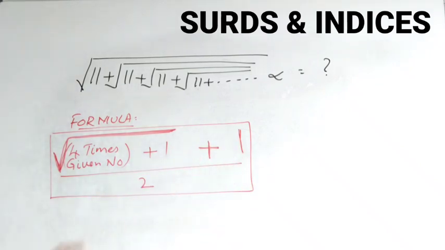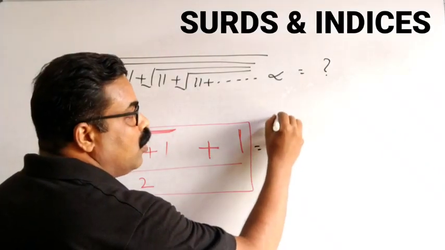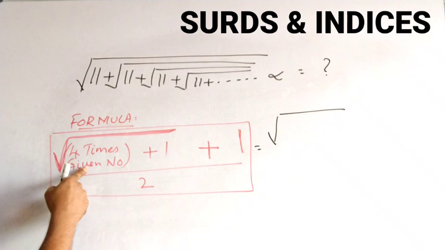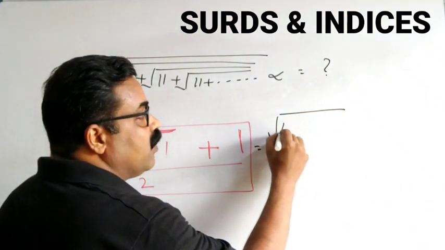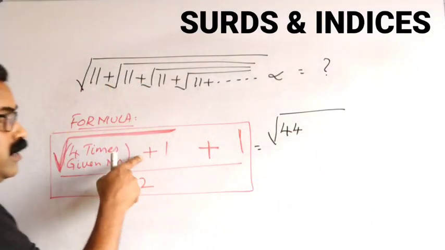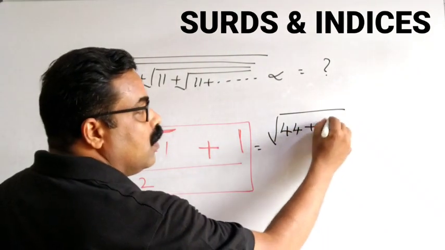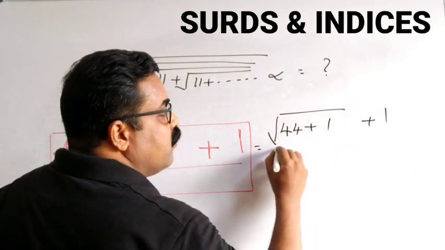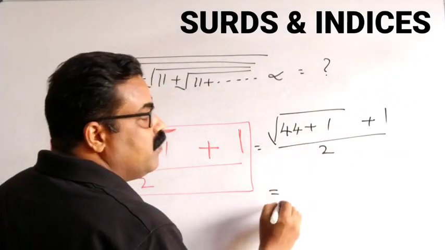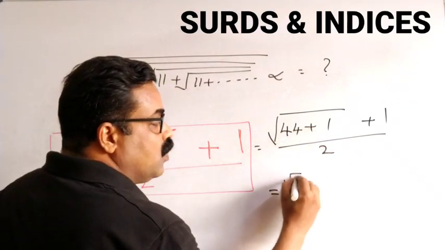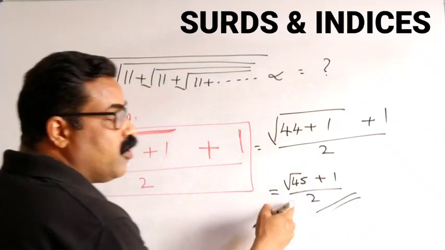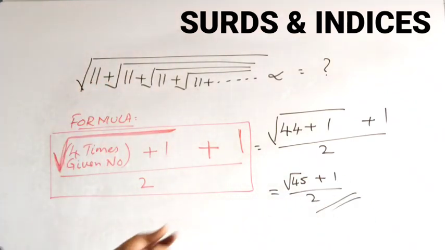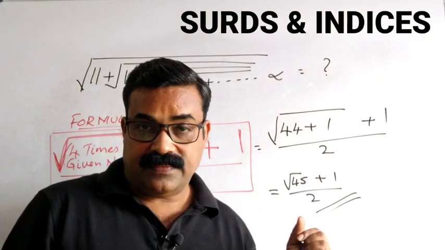If I apply this formula here, what will be the answer? This will be equal to root of 4 times the given number. The given number is 11. 4 times 11, 4 into 11, is 44. Plus 1 outside, divided by 2. So this answer will be equal to 44 plus 1, root 45, plus 1, by 2. This will be there in your options A, B, C, D. This will be the correct answer.